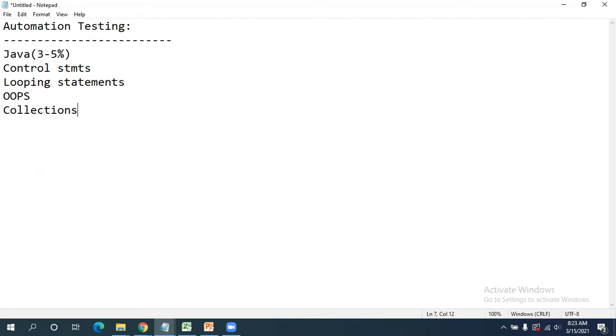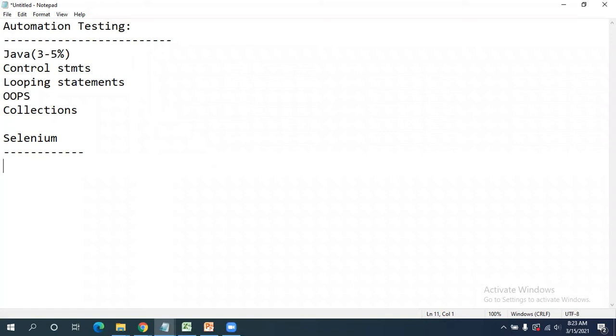Coming to the Selenium part, Selenium is nowadays a very booming tool. So many openings are there for Selenium. If you learn Selenium properly in these 30-35 sessions, you can crack any interview on Selenium. I am assuring you, you can clear any interview on the Selenium part. We're going to discuss Selenium in depth.